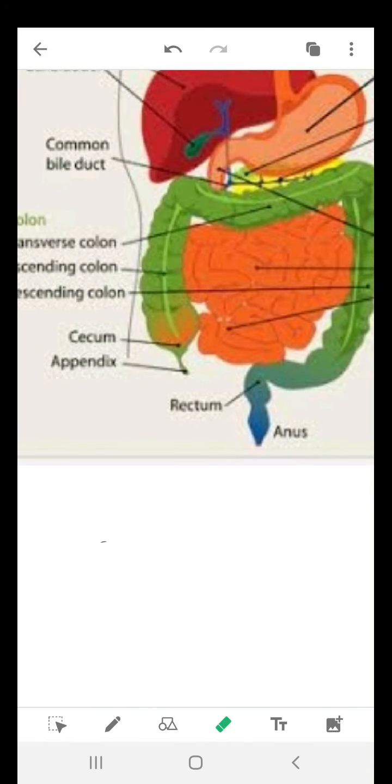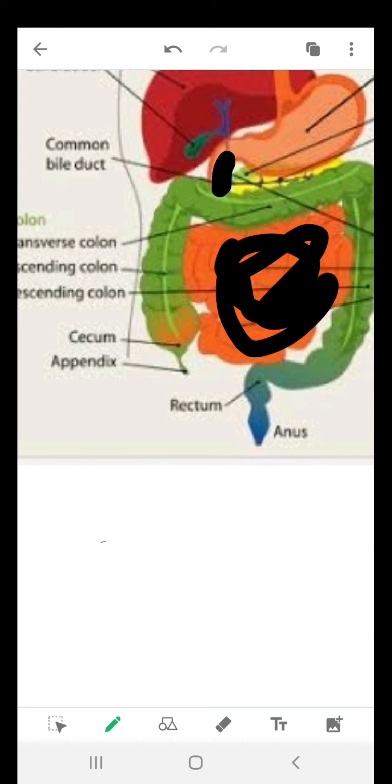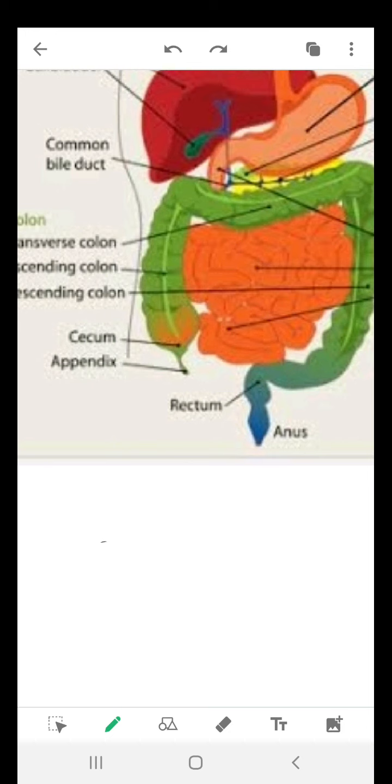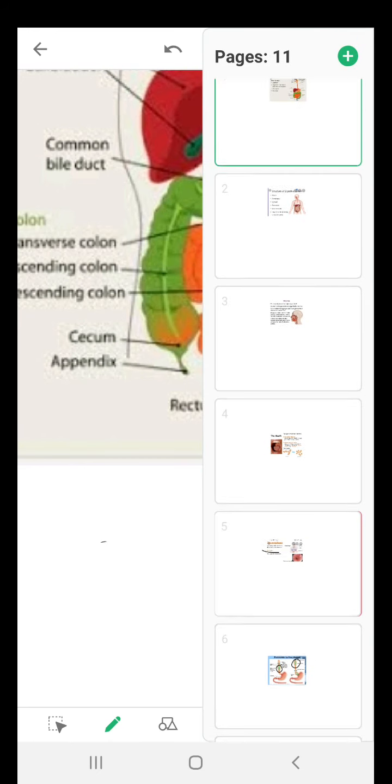This portion is the jejunum, and this portion that is connected to the large intestine, the orange portion connected to the green portion, is called your ileum.